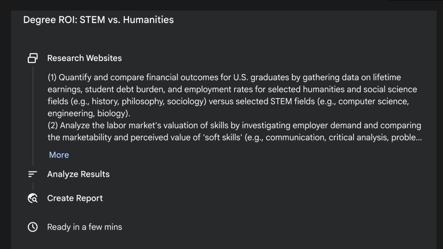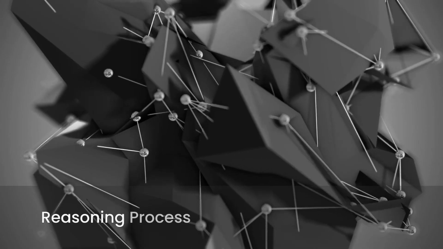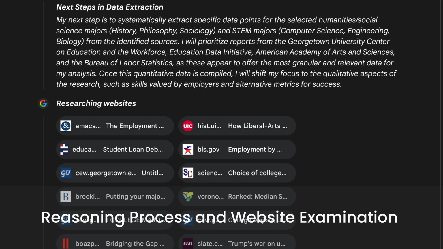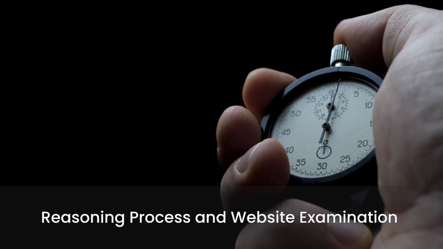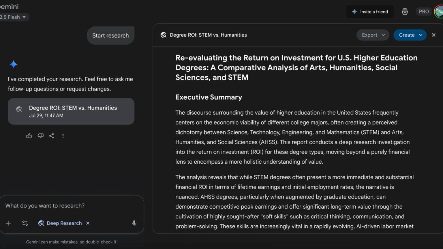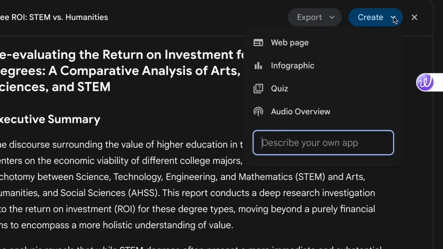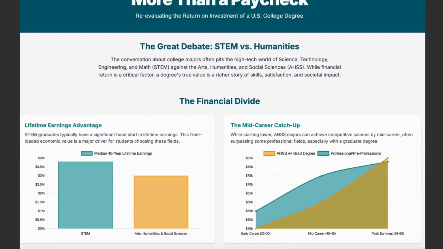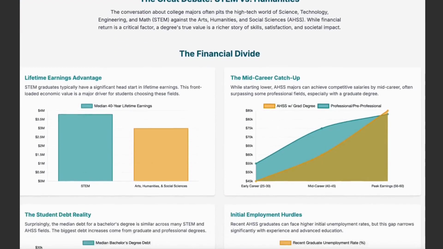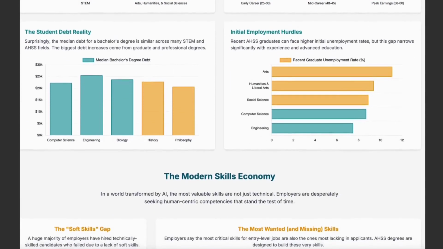After submitting the prompt, Gemini displays the proposed research plan, which can be edited or approved as is. It then shows its reasoning process and the list of websites being examined, which may take a few minutes depending on the data volume. Once complete, Gemini provides an executive summary of the full report. From the Create drop-down menu, you can also request a professional quality infographic. However, as with any AI-generated content, it is important to verify accuracy before sharing.